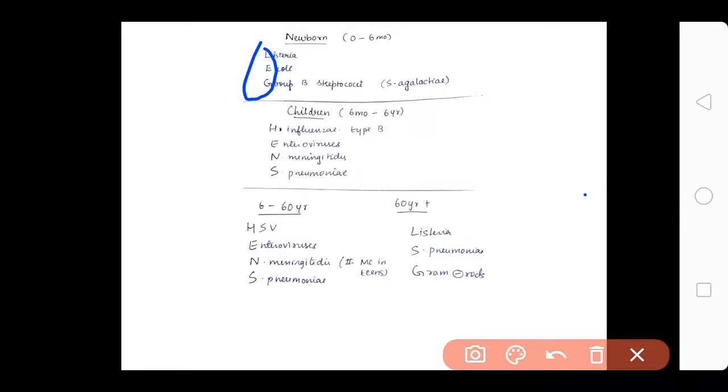So when we see LEG, a newborn is a baby. So baby's legs are not well developed. So you are going to remember the mnemonic LEG. So you can immediately remember Listeria, E. coli and group B. Now even this is confusing for many of us.